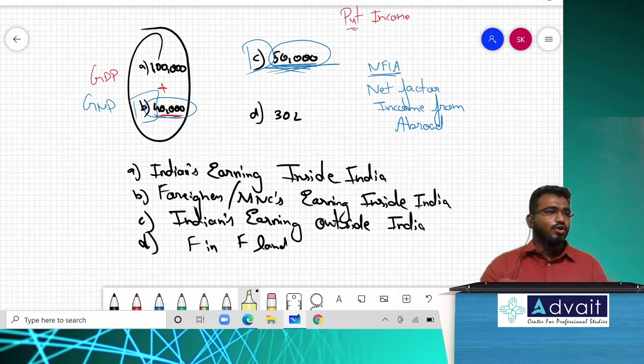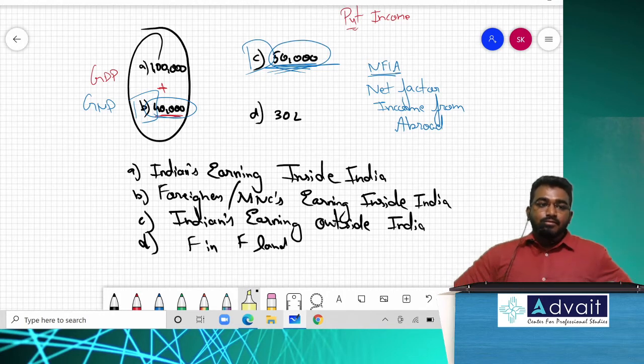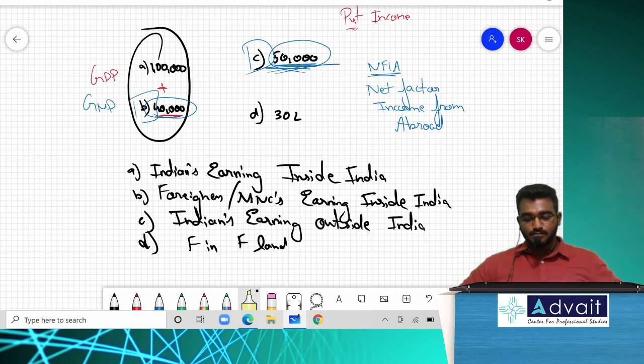So just write down this example in your own words, so that even when you open it tomorrow or after one year, you should be able to understand what this example was. Categories A, B, C and D. So I have made your life simple by giving that material.